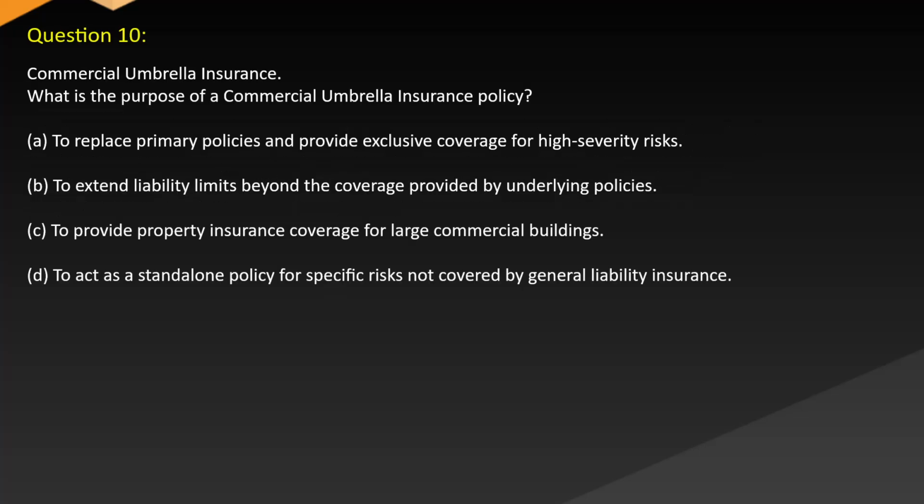Question 10. Commercial umbrella insurance. What is the purpose of a commercial umbrella insurance policy? A. To replace primary policies and provide exclusive coverage for high-severity risks. B. To extend liability limits beyond the coverage provided by underlying policies. C. To provide property insurance coverage for large commercial buildings. D. To act as a standalone policy for specific risks not covered by general liability insurance.